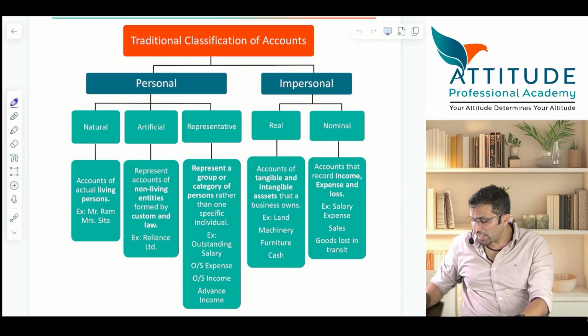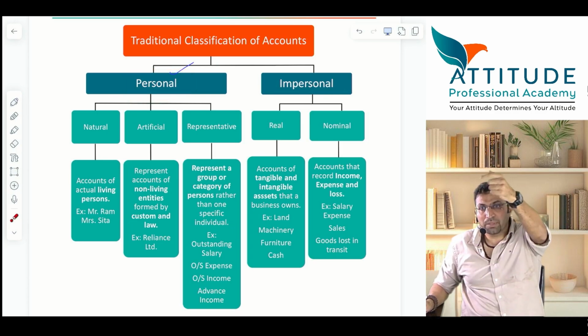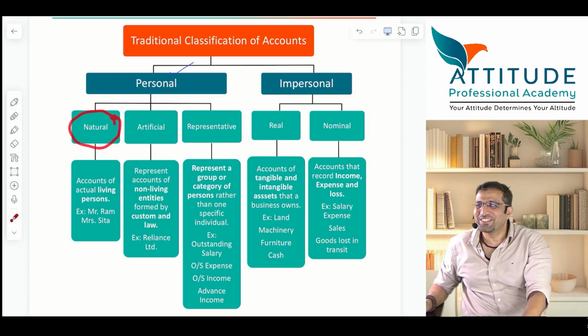Traditional classification of accounts: personal and impersonal. What are personal accounts? Hello, please concentrate. Personal means natural person. Aman Chowdhury is a natural person or an artificial person? I knew that you would say artificial. Natural person. No, he's a genuine guy. Natural, living being.